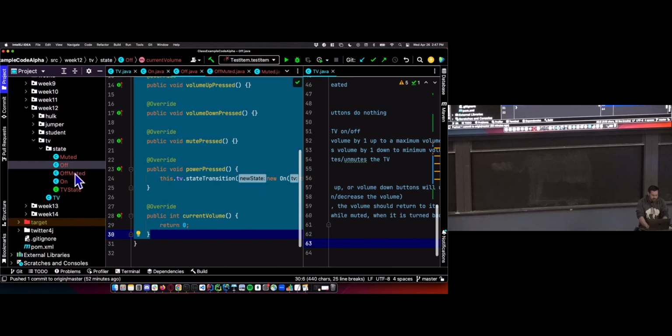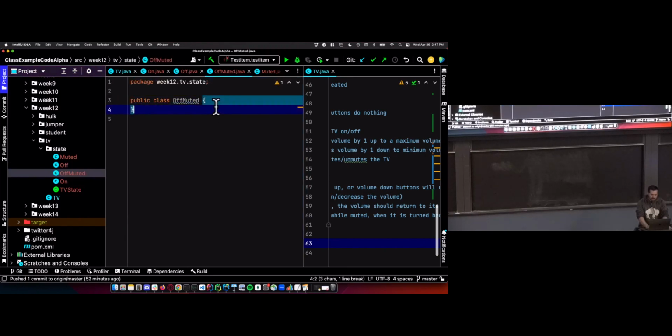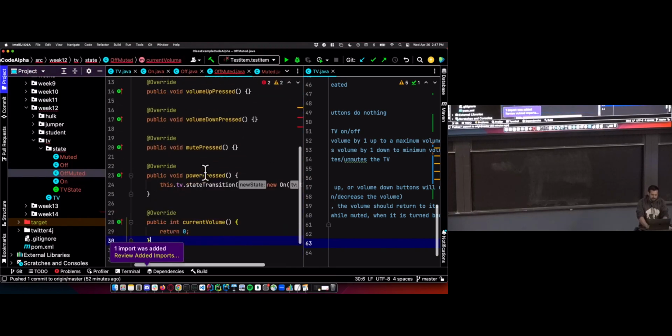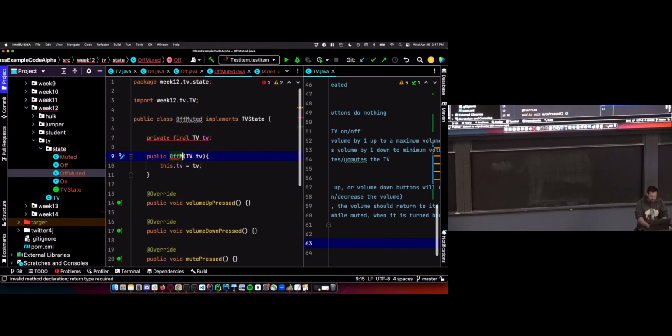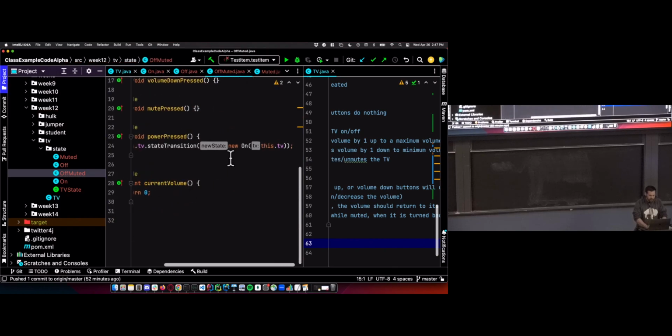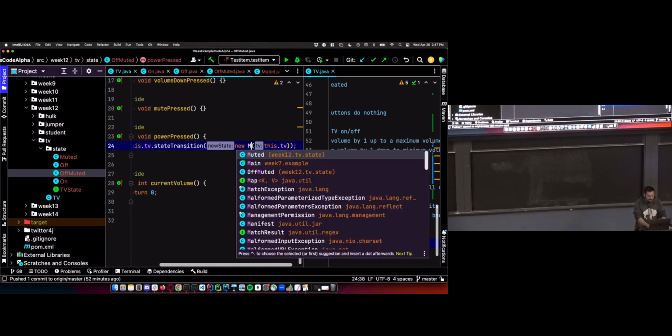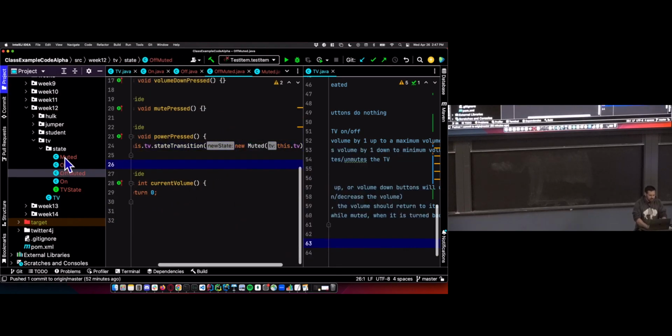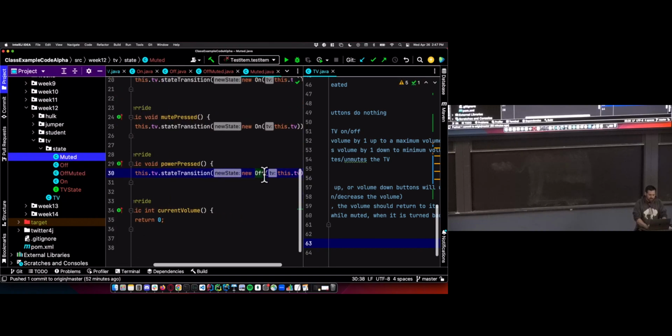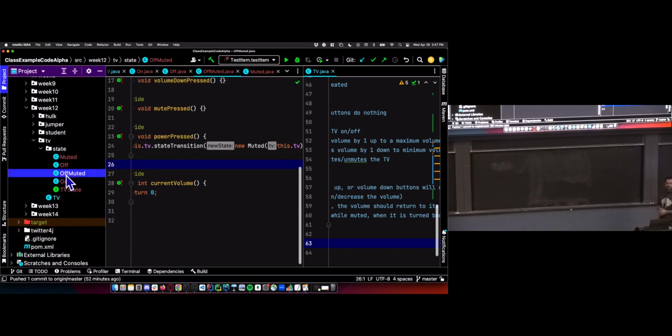But off muted should do the same thing as off. I've got to change the name of my constructor, muted. But instead of transitioning to on, we're going to transition to muted. And then when we're muted and we turn off, we're going to go to off muted to get that behavior. So we had different behavior in a certain situation. We had to add a whole new state to get that behavior in there.